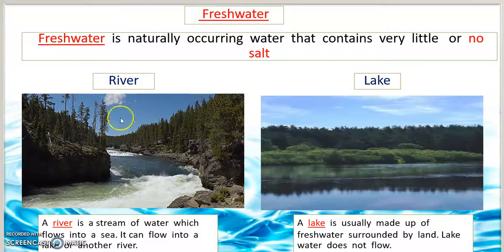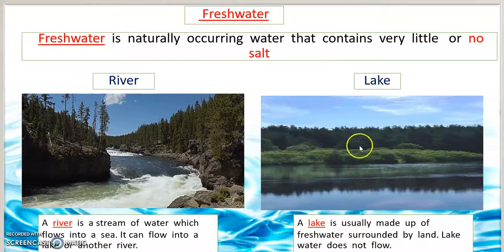Next, number 3 is river. River is fresh water. Fresh water is naturally occurring water that contains very little or no salt. A river is a stream of water which flows into a sea. It can flow into a lake or another river.